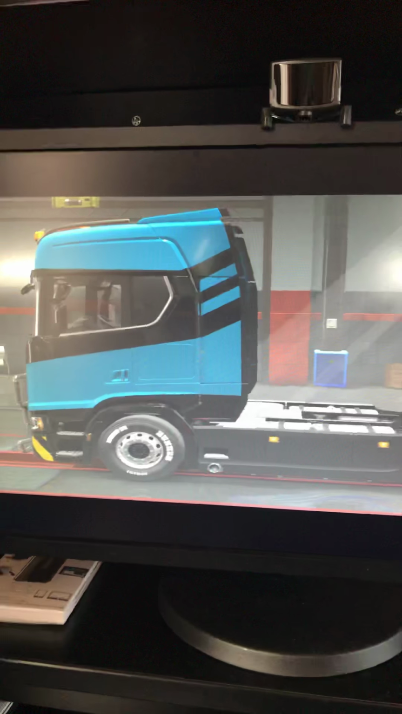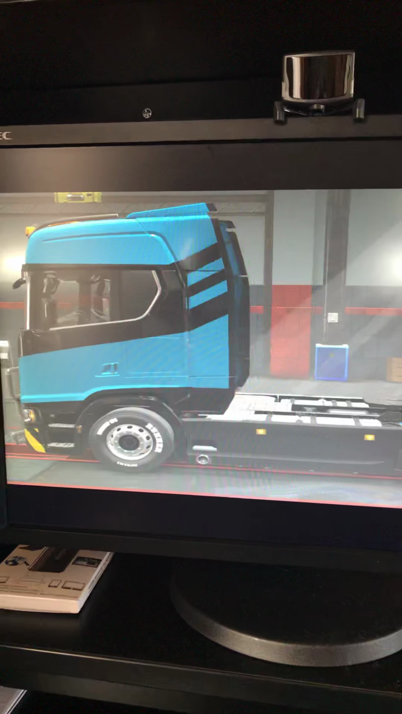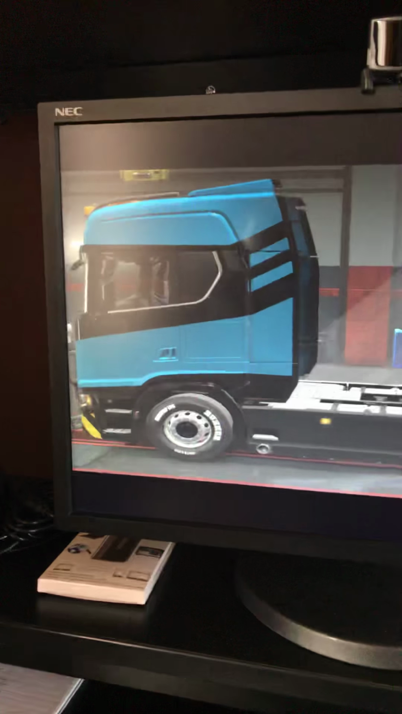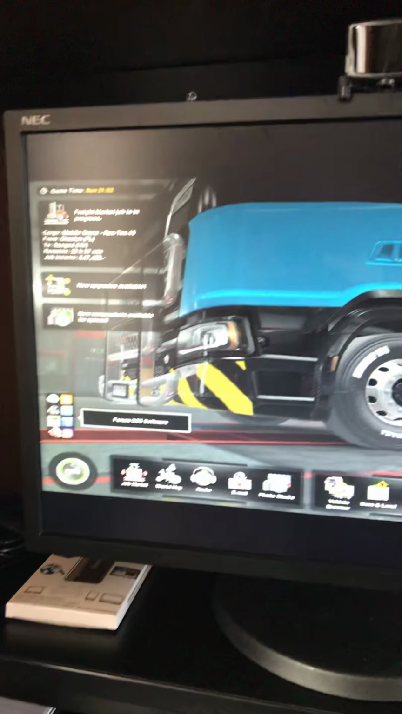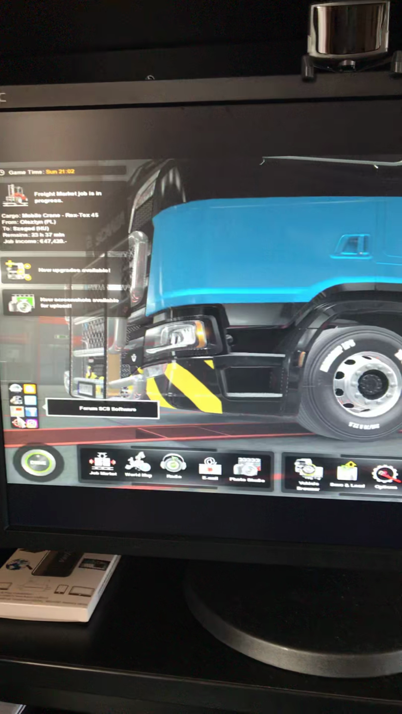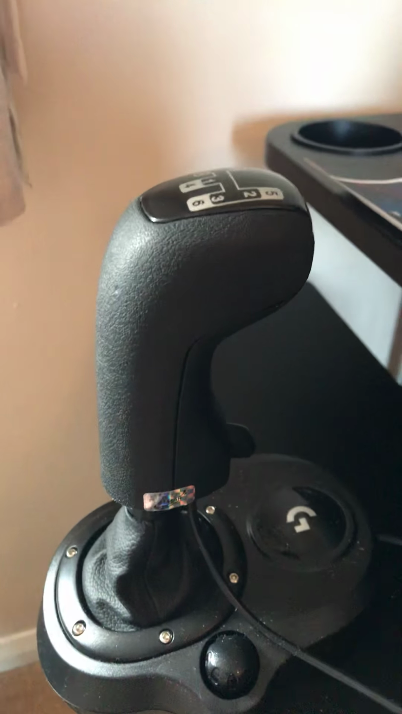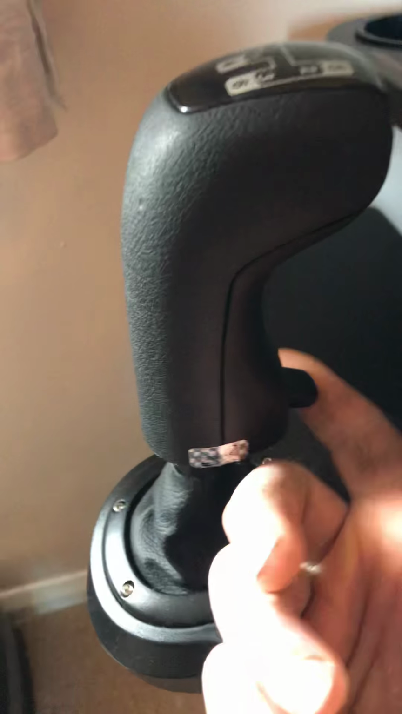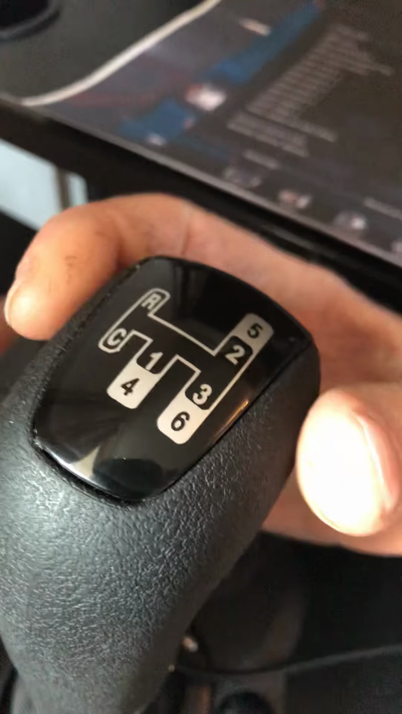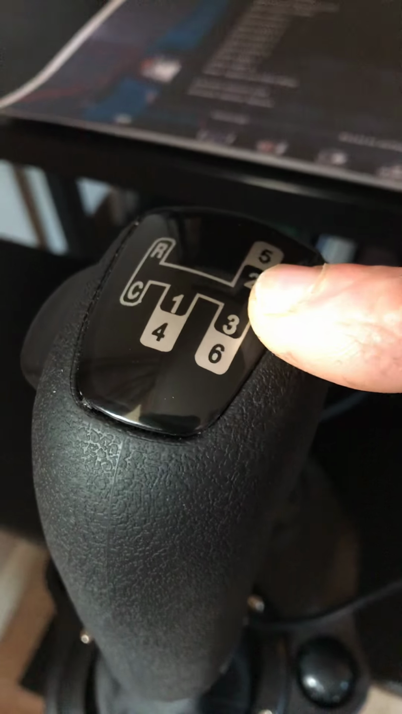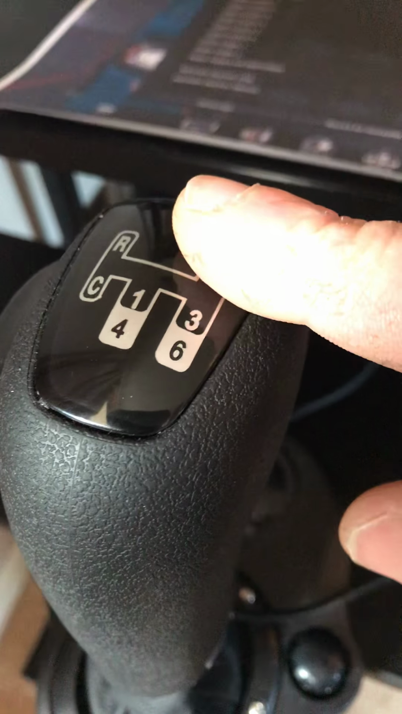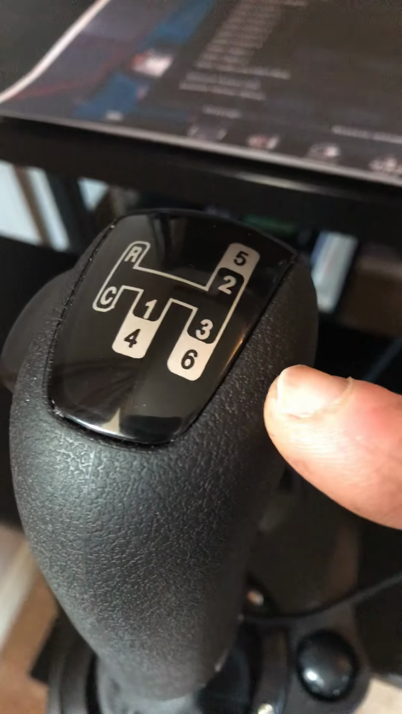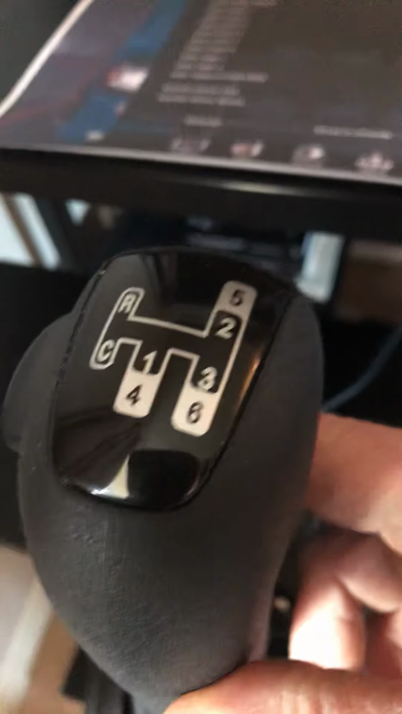Hello everybody, in this video I'm going to show you the mapping for the Scania on Euro Truck Simulator 2. The gear shifter I'm using is the Almar SKRS Gear shift adapter with range change and split. The map on there is for the Scania, yeah? The medallion that came with this shifter is for the Scania. So let's just go through it quick.